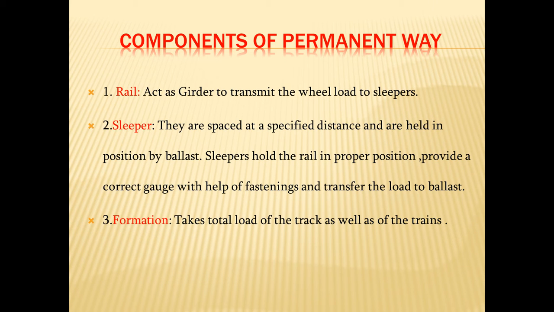So the first component is the rails, which are girders to transmit the wheel load. It is called wheel load because the wagons run on wheels. The entire load coming on the wheel is transferred to the sleepers.